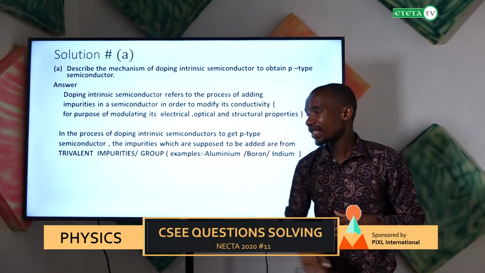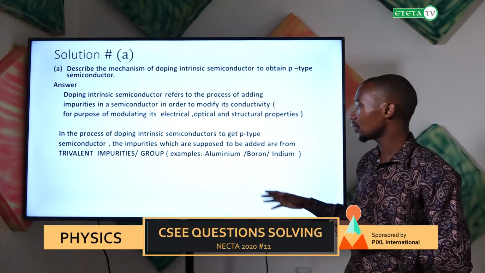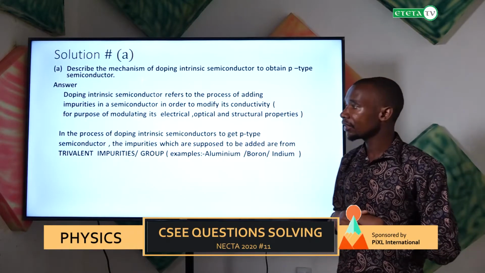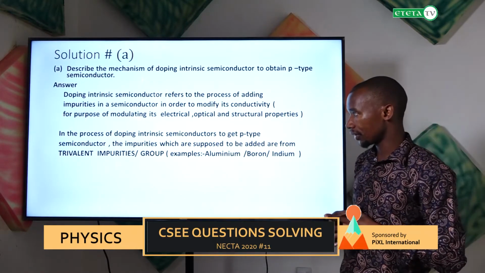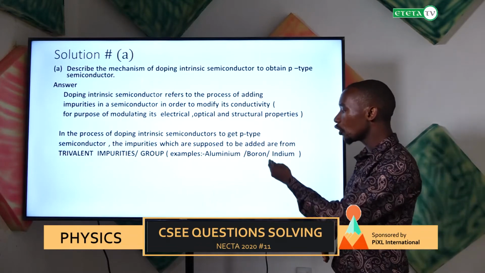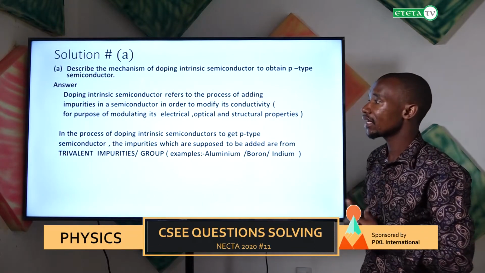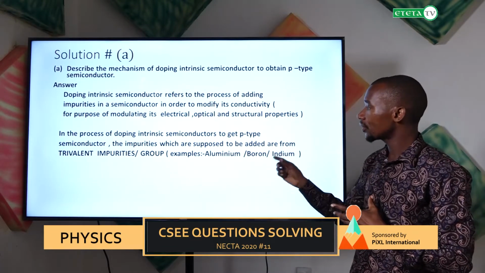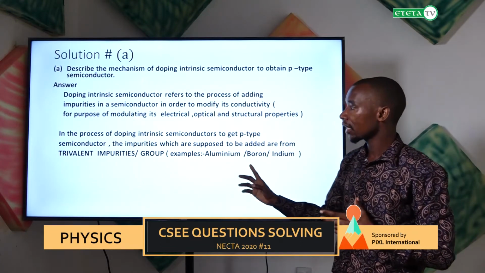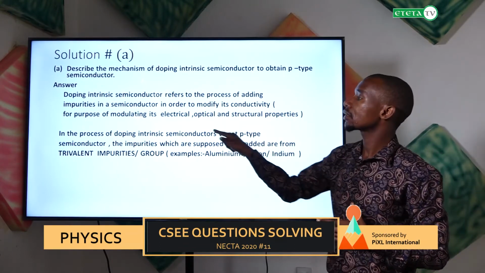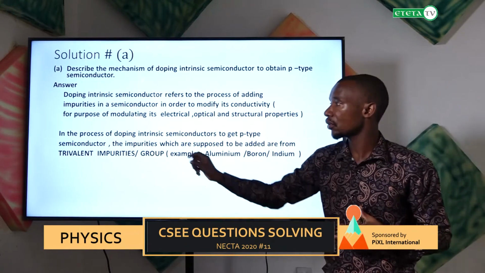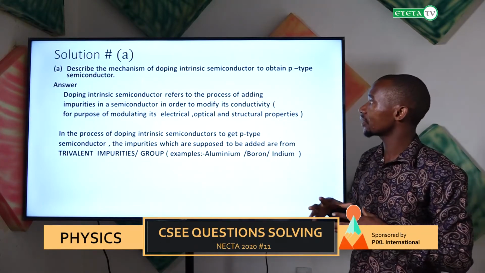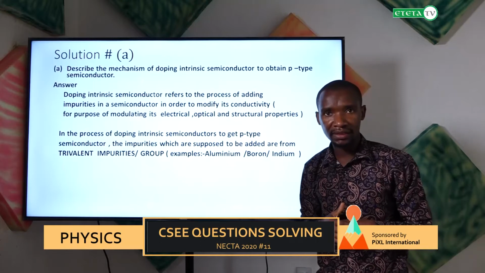Examples of trivalent elements are aluminium, boron, and indium; they are good examples of group 3 elements or trivalent impurities. When you take a group 3 element and add it to the pure or intrinsic semiconductor, that is the point where you can get P-type semiconductor.